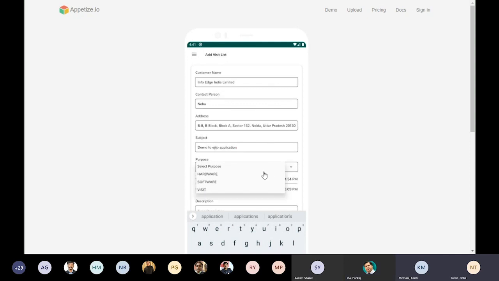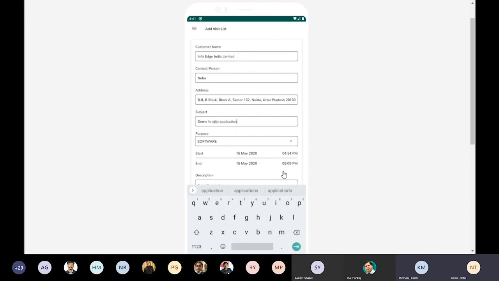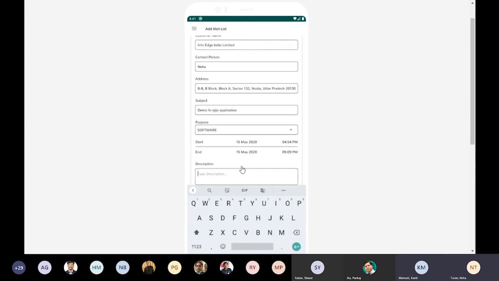The purpose is whether it is for software or a visit. It's a software demo, so I've selected software. You can also select a visit. It is asking me when the visit will start, 4:54, 5:09. I can change that, or I can leave it as it is. I can give a more detailed description here also.